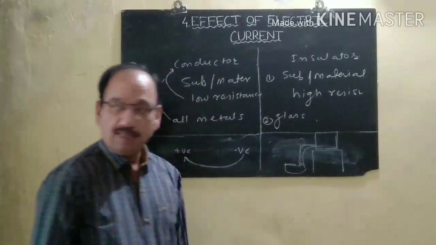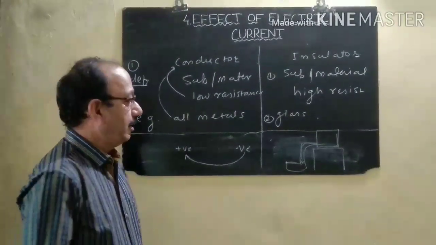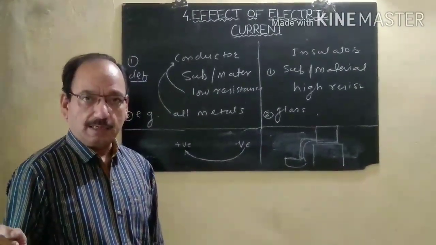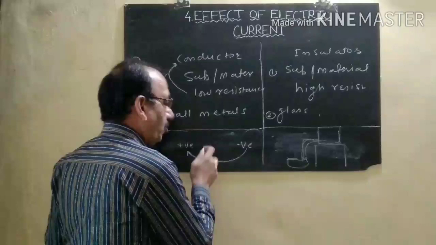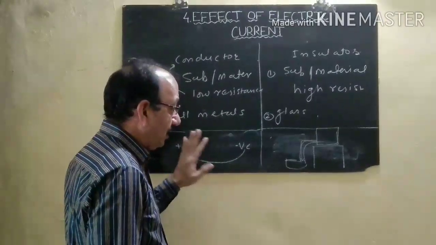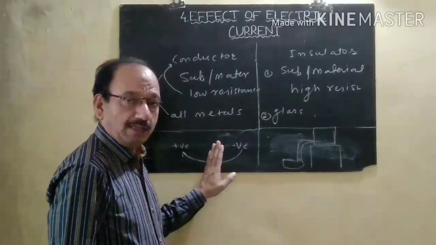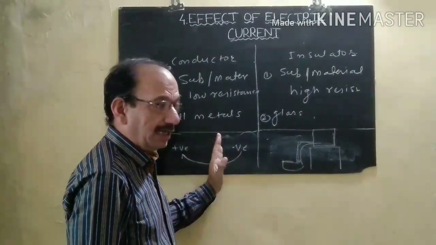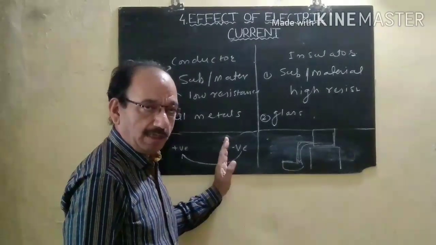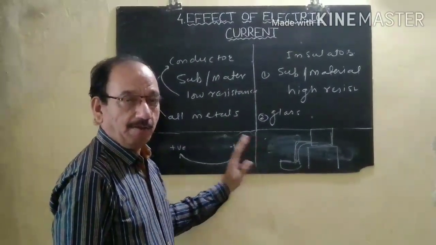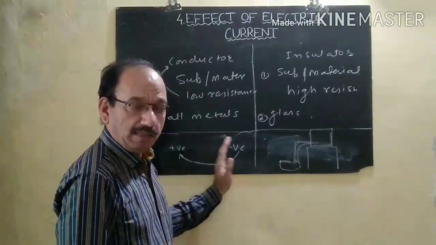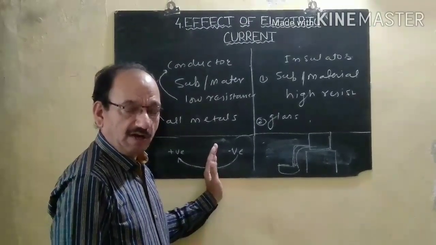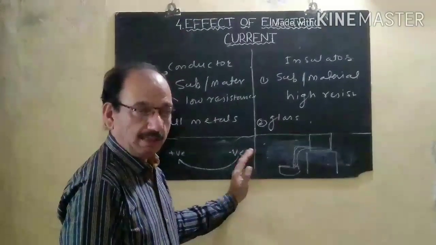Another example: in the morning when we open the window, the breeze comes in from the window. That is called air current. Air current, water current, electrical current: when that substance starts to flow, we say there is a current of that particular substance. When electrical charge flows from one end to another end, we say electrical current. When water flows from one end to another, we say water current. When the breeze flows from one side to another side, it is known as air current.